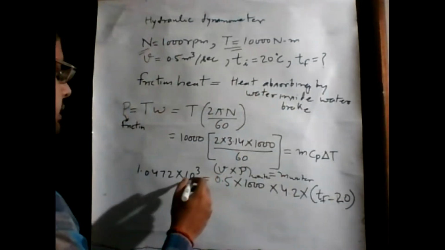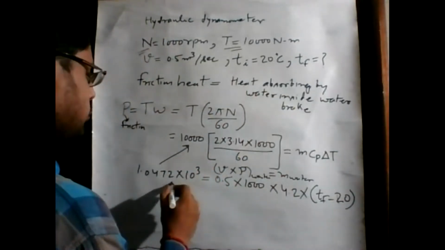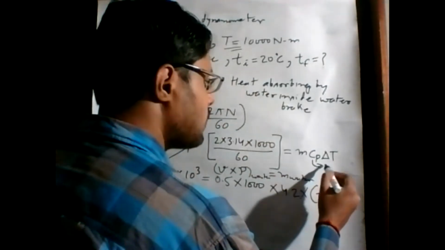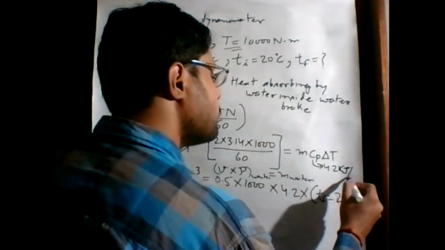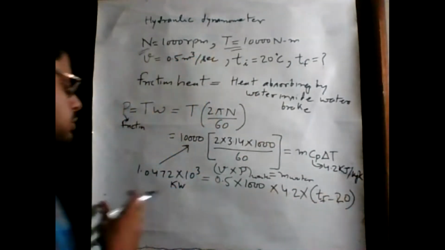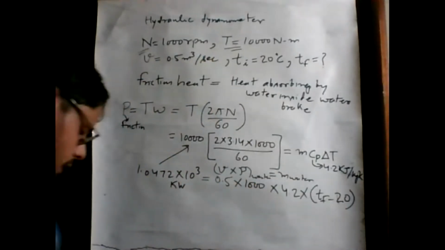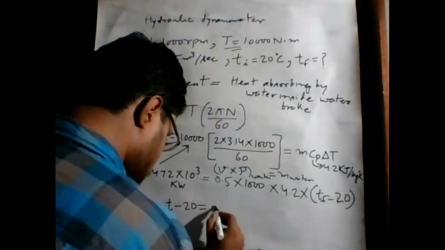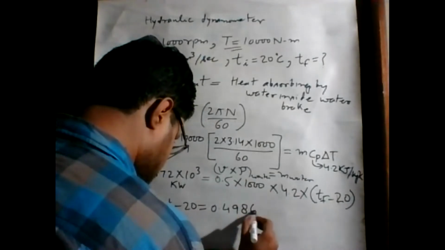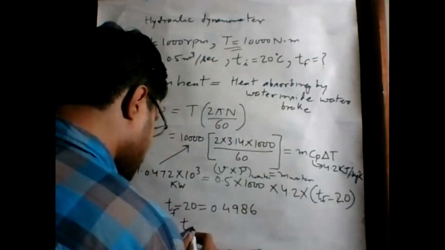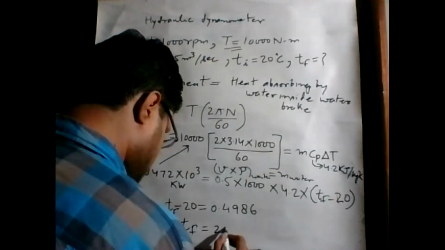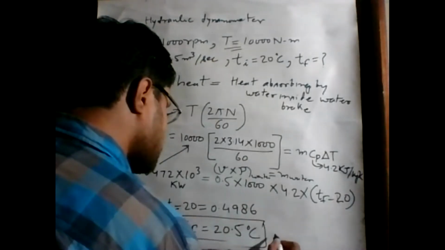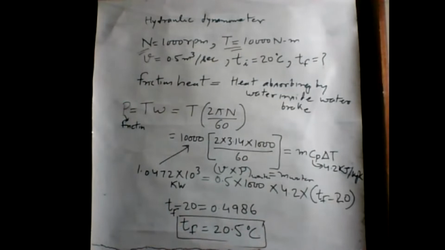I'm considering this value in kilowatt, that's why we use the specific heat of water 4.2 kilojoule per kg Kelvin. By solving, we get T minus 20 equal to 0.4986, and T final is approximately 20.5 degrees centigrade. So this is the final answer of this problem.